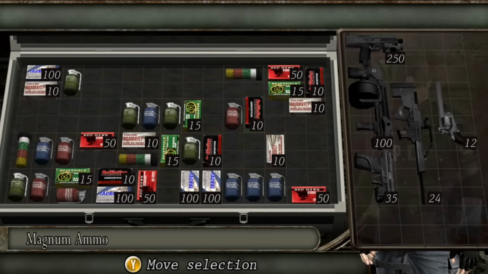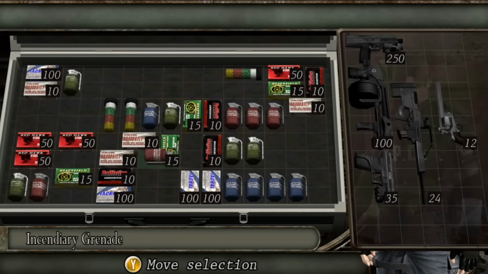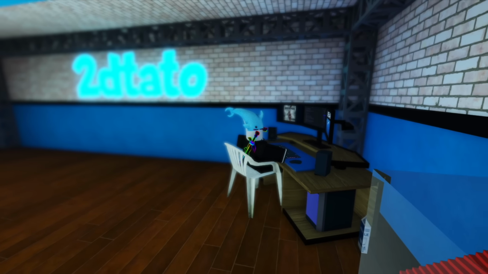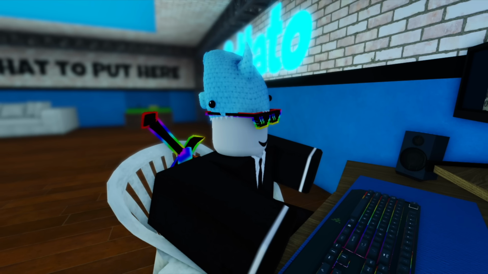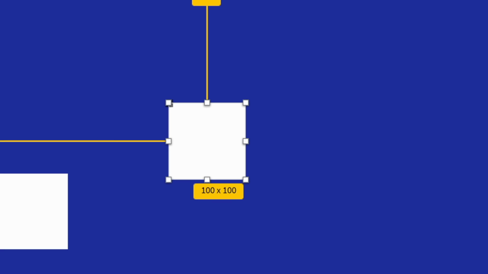Resident Evil is known for having a really cool inventory system that you can move stuff around and it's kind of like a puzzle, just trying to organize stuff. And I want to recreate this system on Roblox by myself. This will not end poorly at all. First, I made an item slot that will be where we store items, obviously. Then I added a little gray part that could be the item, just for now.